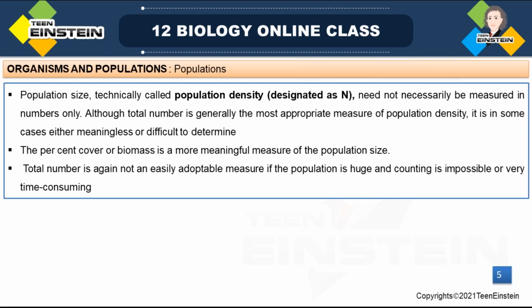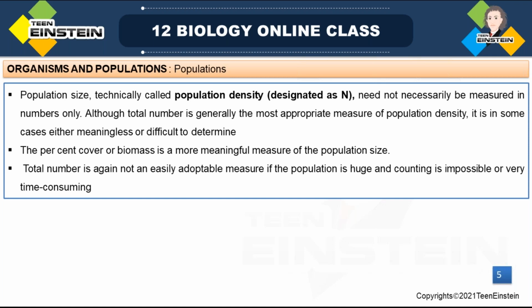Right? So for certain ecological investigations, under some circumstances, there is no need to know the absolute density. They don't want to know the exact number of bacteria.